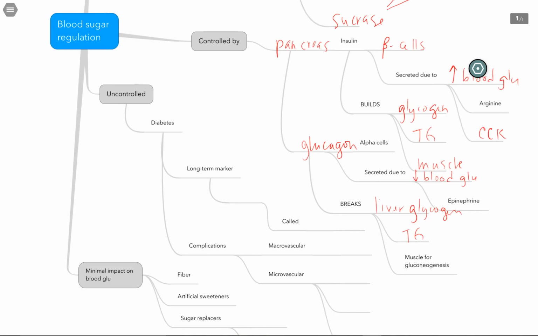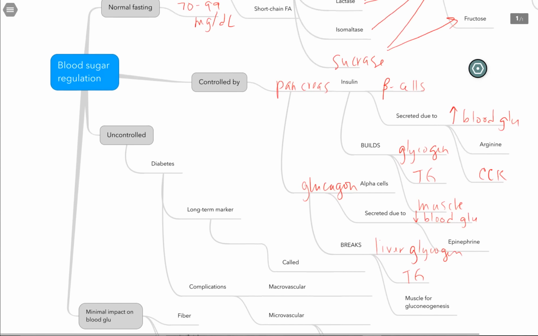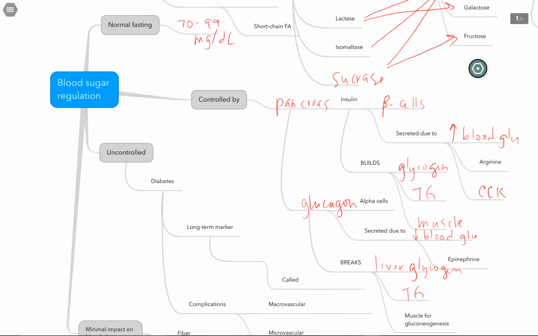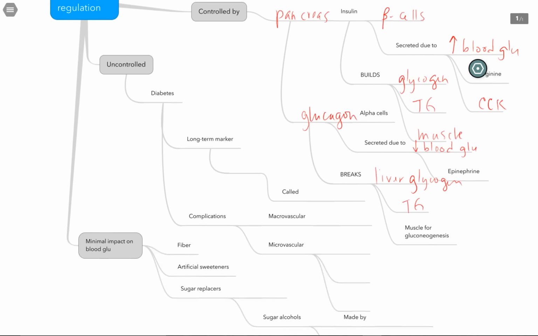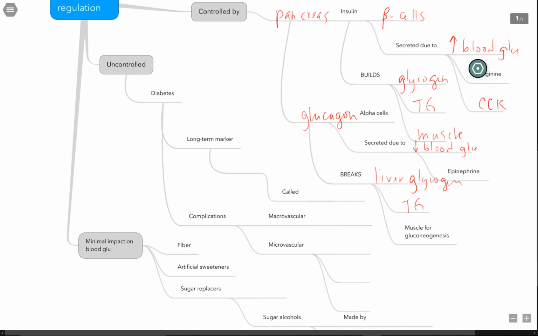So let's say we have an imbalance in our blood sugar. Our body can't figure out how to regulate our insulin and glucagon. If we have uncontrolled diabetes, several different things are going to happen. For one, short-term blood glucose regulation, you can check glucose concentrations throughout the day, but your long-term marker of blood glucose control is called HbA1c, or hemoglobin A1c.